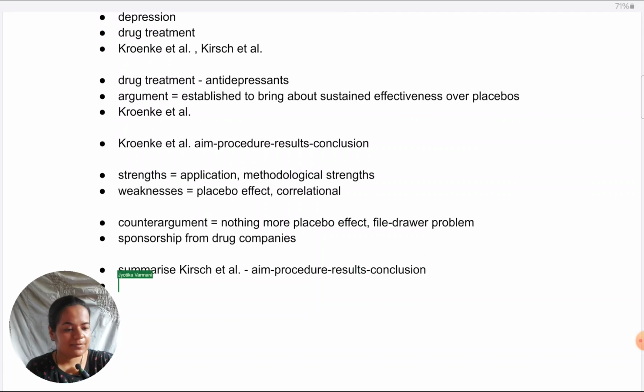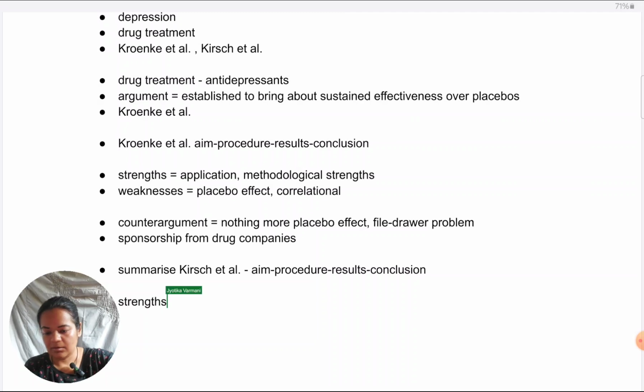And as always, you summarize it very briefly, focusing on the key sections: aim, procedure, results, conclusion. After giving that, that study has just shown that, upon taking a lot of published and unpublished data, if we take unpublished data also into consideration, it clearly shows that drugs are not as effective as is assumed. What is the strength of this counter argument?